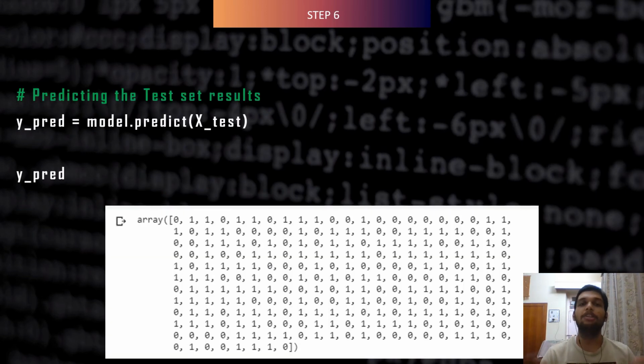Coming to step 6, it is all about prediction of final results. We predict the final results using the .predict method with attribute x_test. Here we can visualize it through our array, where all the word format has been converted into numeric data format in the form of an array.